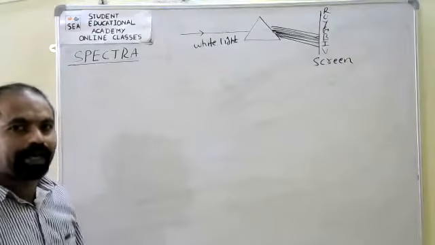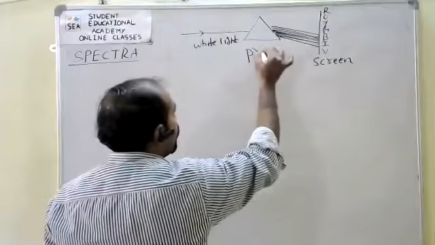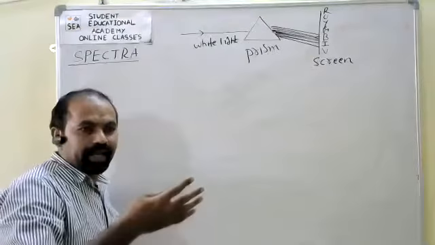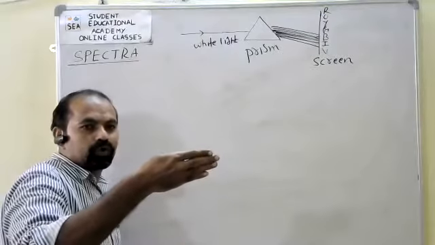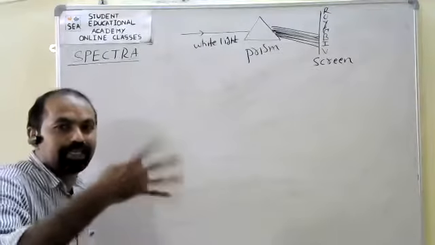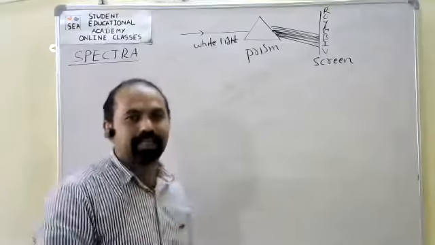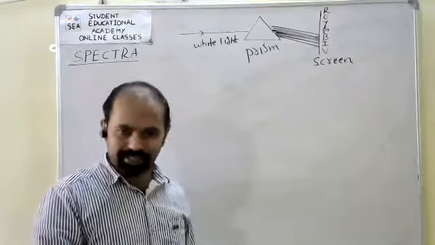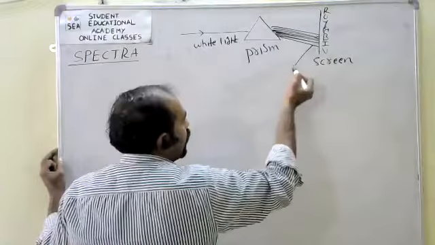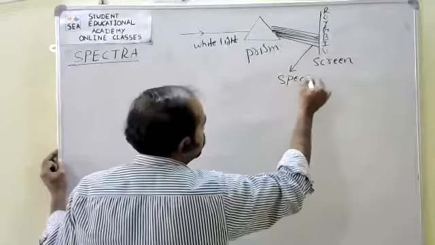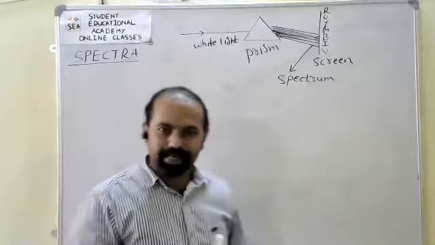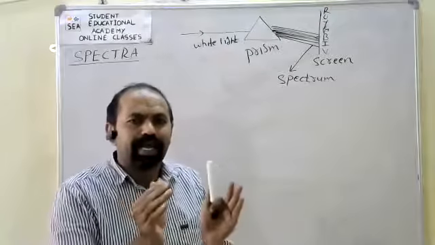When the white light is passed through a prism, it is splitting into 7 colors. This splitting is also known as dispersion. Now on screen, we get here the spectrum. It is nothing but like a rainbow.